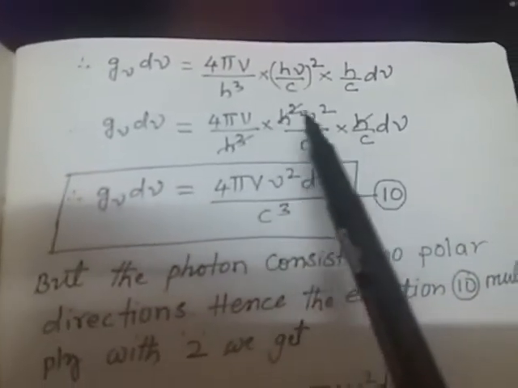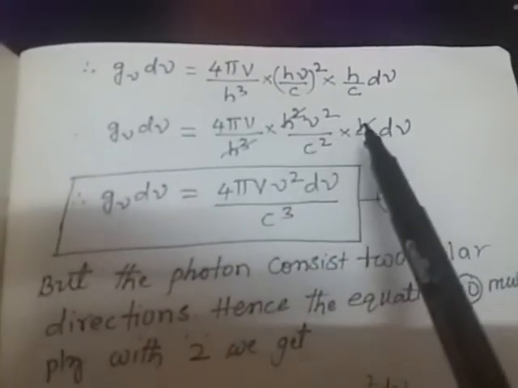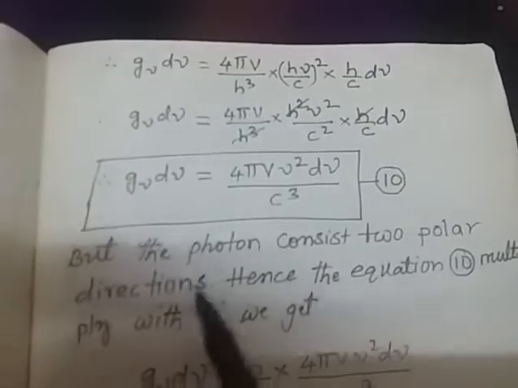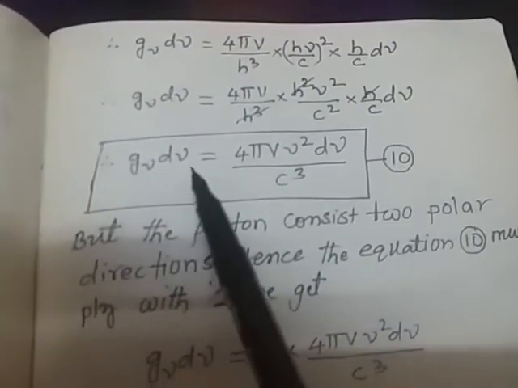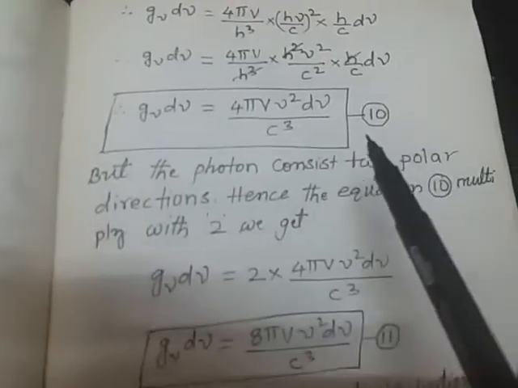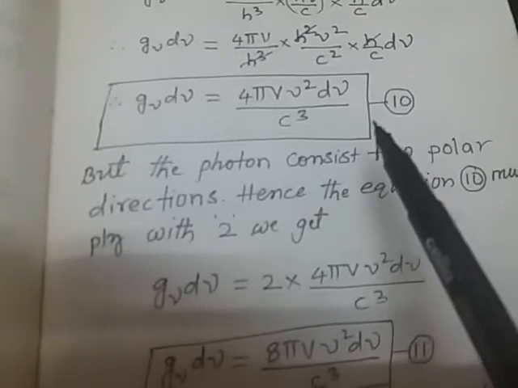So 4 pi V by h cube into h square nu square by c square, into h by c into d nu. The h cube gets cancelled, and now g nu d nu equals 4 pi V nu square d nu by c cube. This is equation 10.